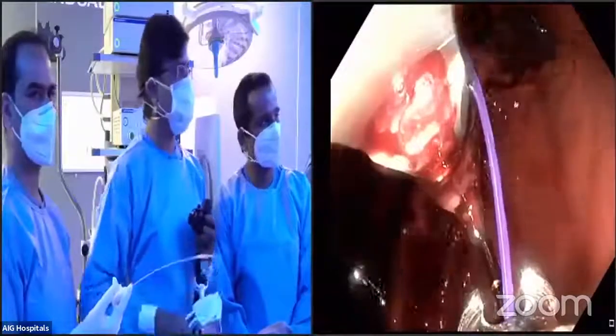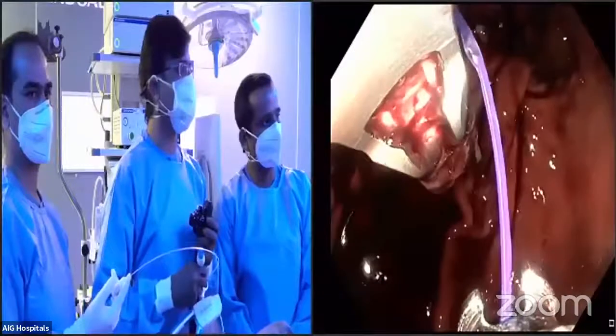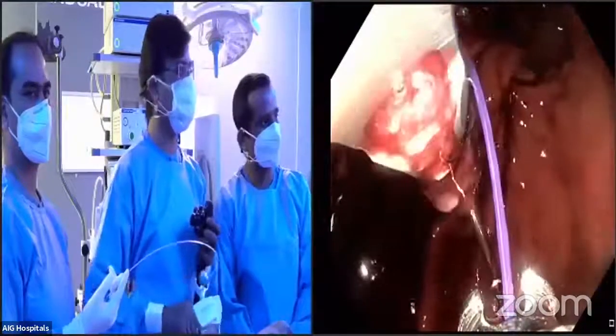So what's happening here is there's a little bit of loss of the alignment. We'll just try to rectify it.